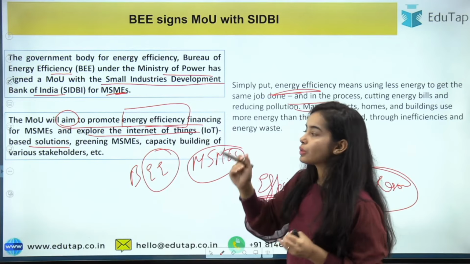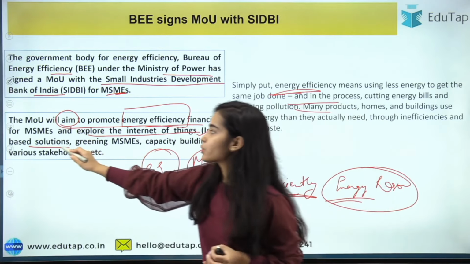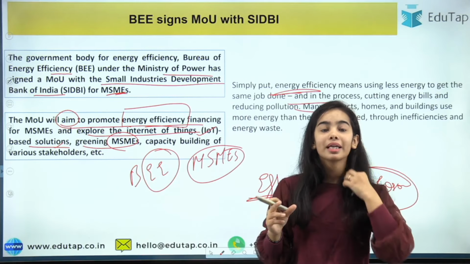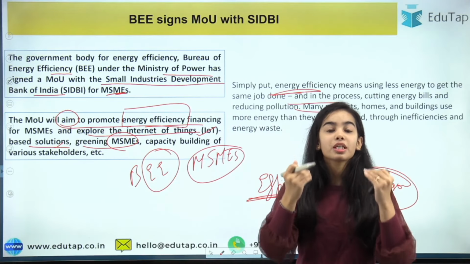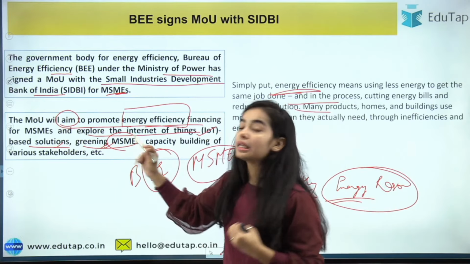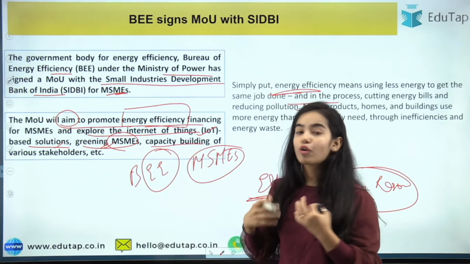So the MOU also has the aim of exploring Internet of Things based solutions for the MSMEs. Greening MSMEs means reducing the emissions, reducing the pollution level that the MSMEs are causing. So making them greener, so that they do less of the emissions. Capacity building for the MSMEs.